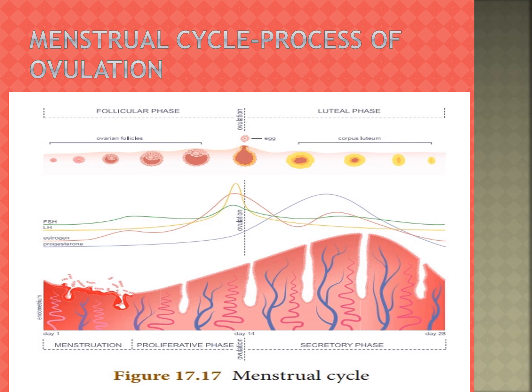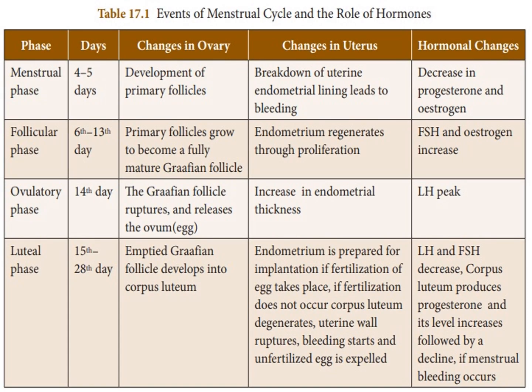Next, the events of the menstrual cycle and the role of hormones. The menstrual phase lasts 4 to 5 days. In the ovary, primary follicles begin developing. In the uterus, the endometrial lining breaks down, leading to bleeding. The hormone changes are a decrease in progesterone and estrogen.